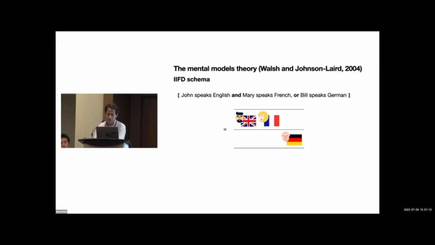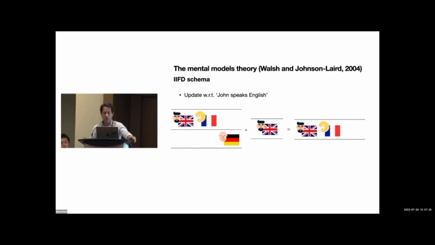So that first premise in the mental models account is a disjunction. John speaks English and Mary speaks French, or Bill speaks German, gives rise to a set of two alternative mental models, one of the first disjunct on the top and another of the second disjunct at the bottom. Then premise 2 comes in, John speaks English, and it turns out to match the alternative mental model at the top and not at all the one at the bottom. So the one at the bottom goes away. We forget about the possibility that Bill speaks German; it disappears. All we're left with is the top possibility that John speaks English and Mary French, whence the observed conclusion that Mary speaks French follows via some mechanism that allows you to extract a part of a mental model.